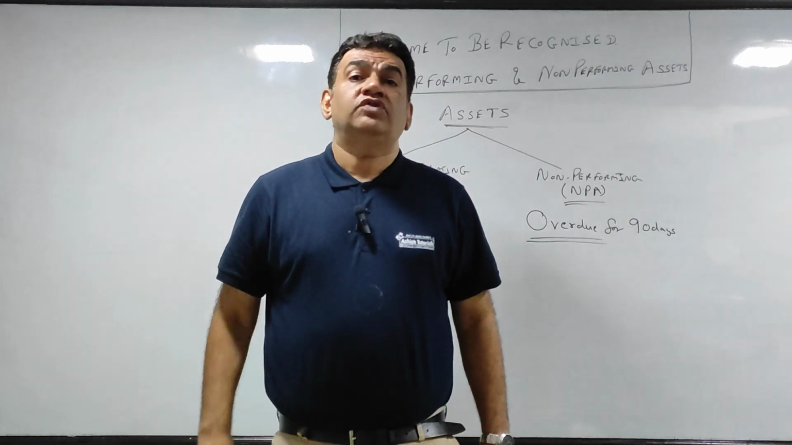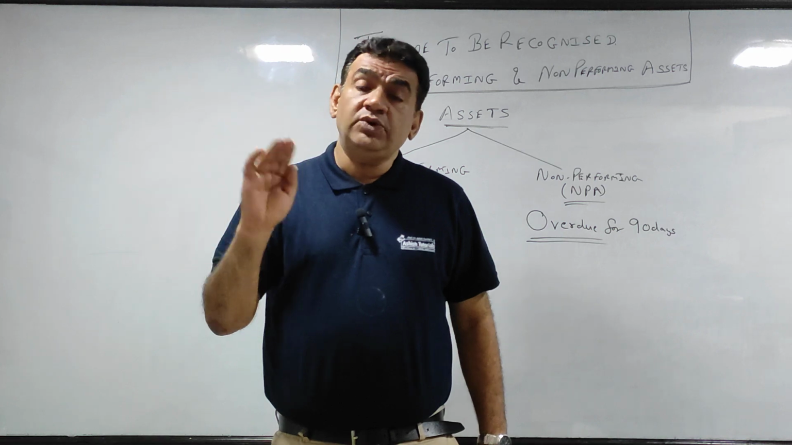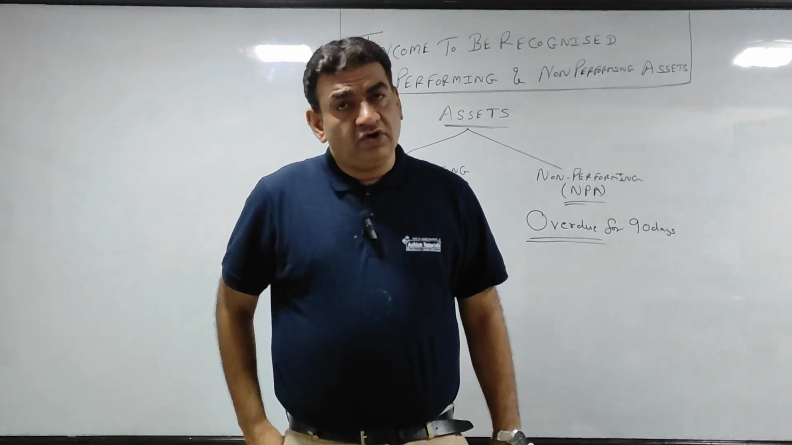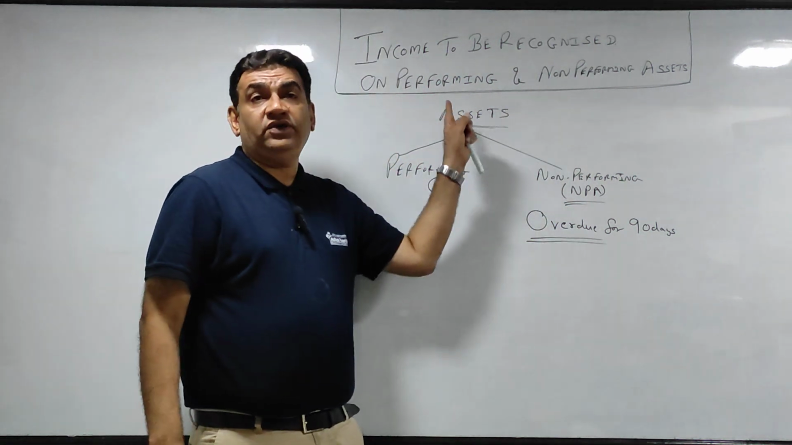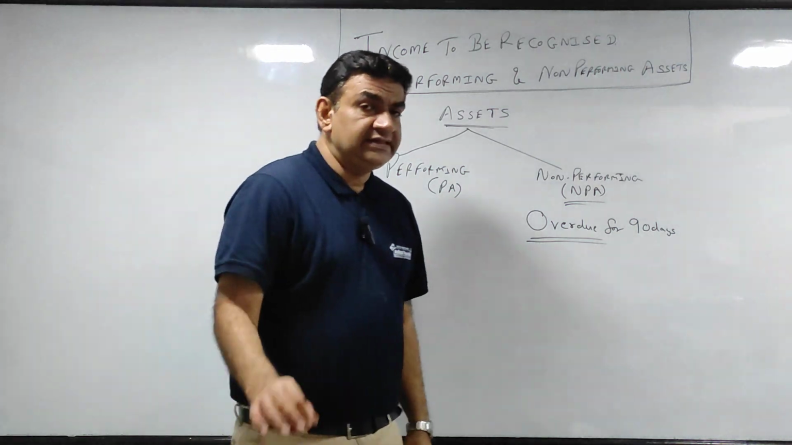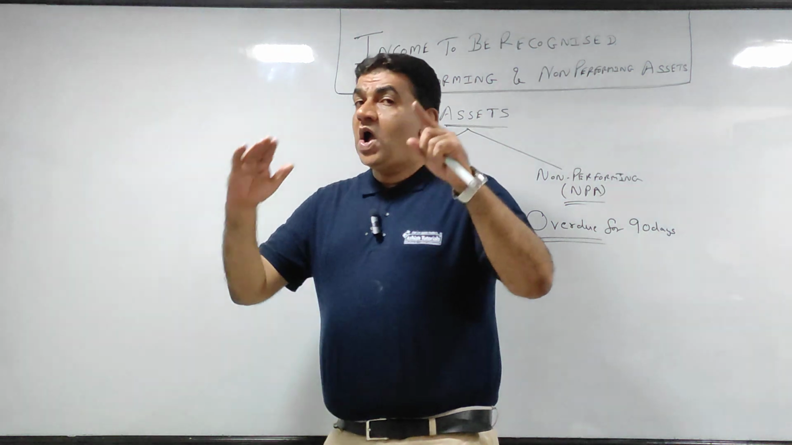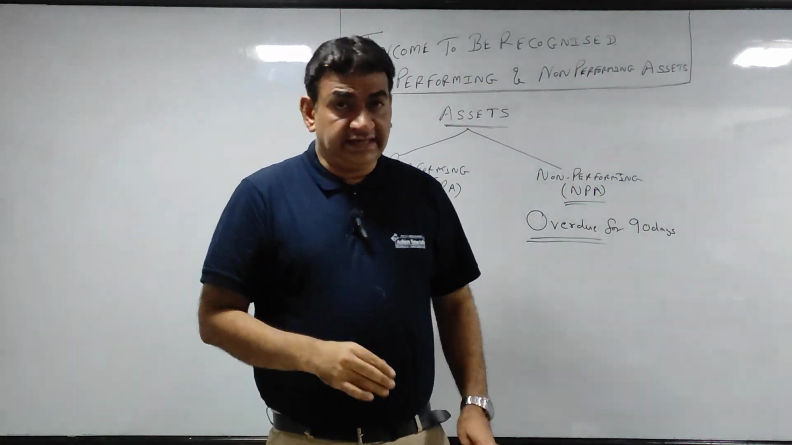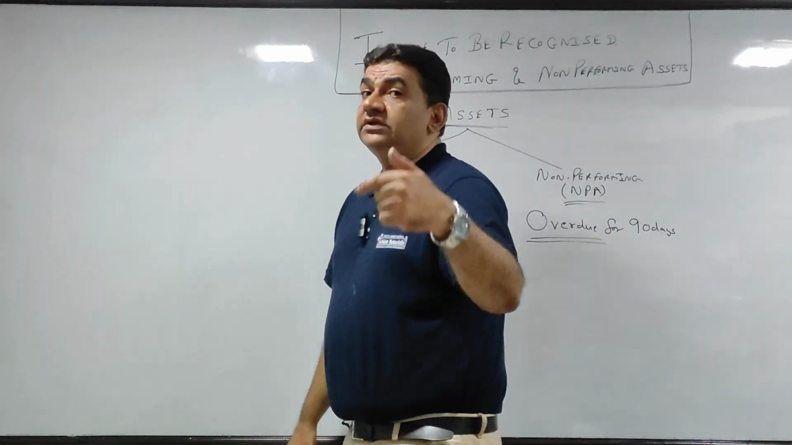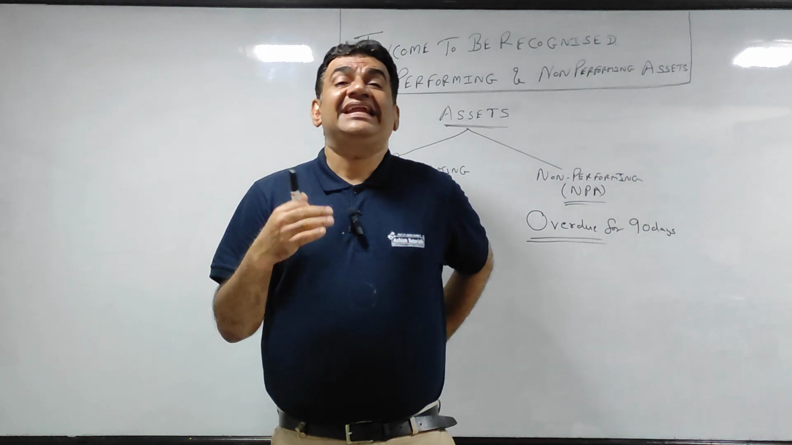Important for objective also. I repeat, overdue means the normal due date has come, and over the normal due date another 90 days have gone, that is overdue. Got it? So this was performing and non-performing. Now the question is income to be recognized. When I say income to be recognized, that means what portion of income you will account in your books or credit to P&L.